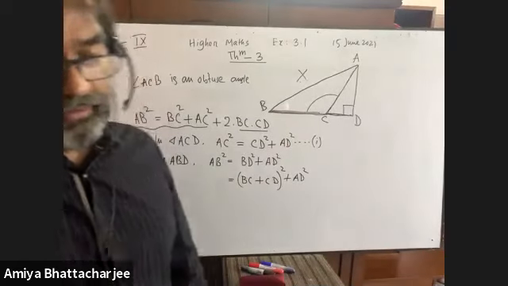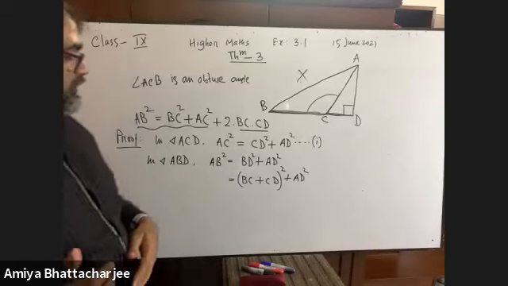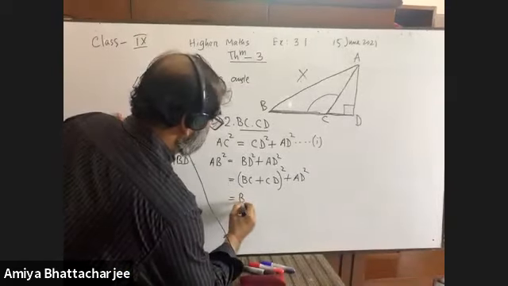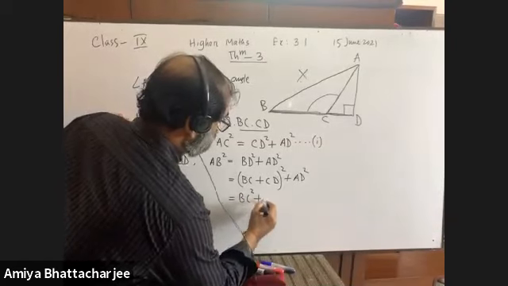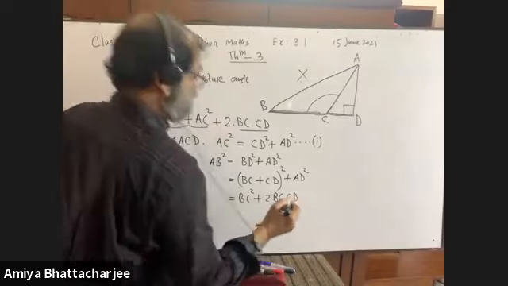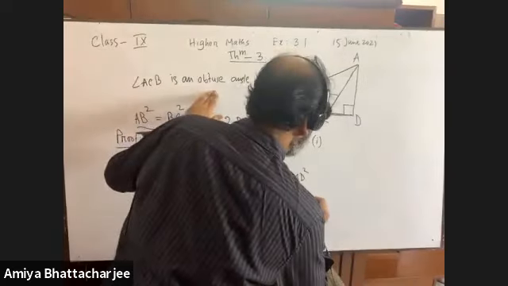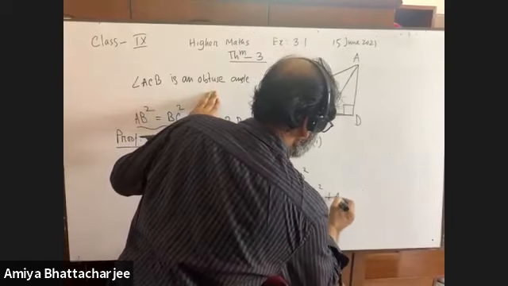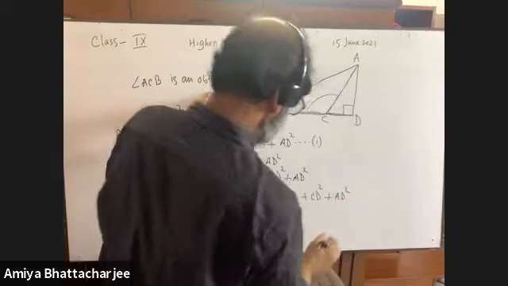Now we know the (A plus B) whole square formula. What is the formula? A square plus 2AB plus B square. So here it is BC square plus 2 BC into CD plus CD square plus AD square.